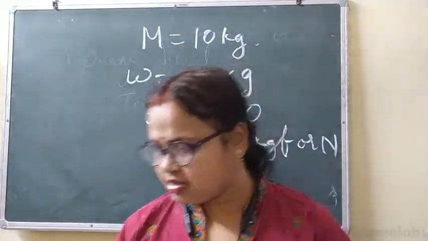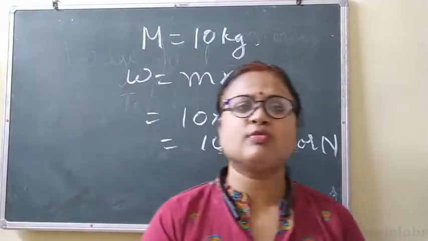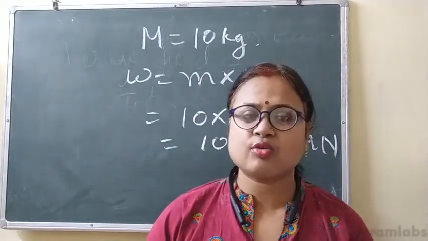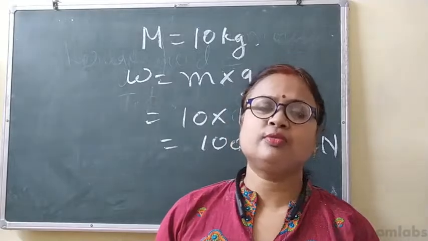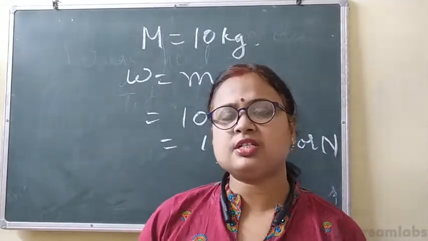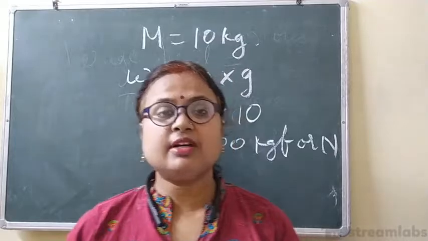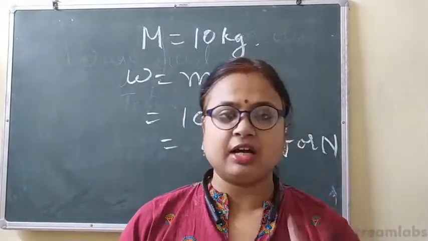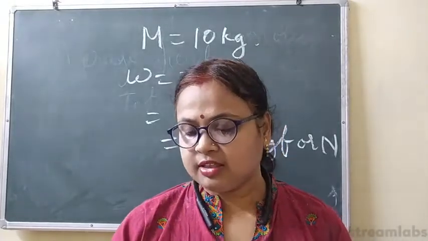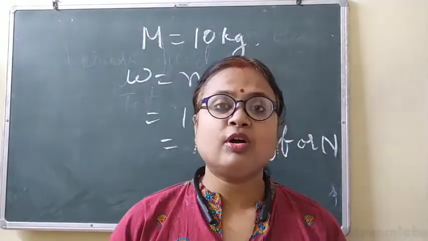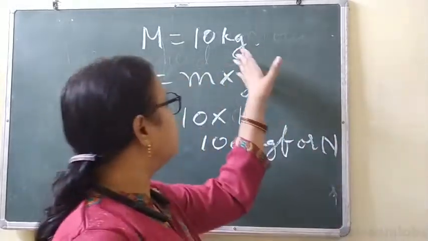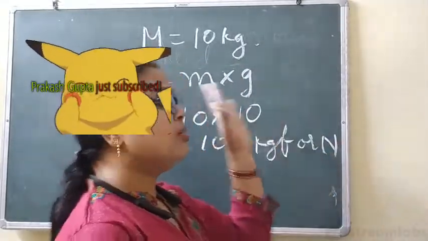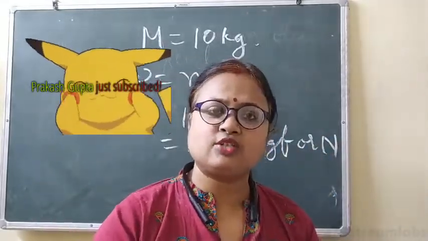Now the difference between mass and weight. The first difference you will write as a definition: the amount of matter contained in a body is called mass, and the force with which Earth attracts any object towards itself is called weight. The second is that the SI unit of mass is kilogram and the SI unit of weight is what? Kilogram force or Newton. Then another one is that the mass of the body is a constant quantity. Clear? 10 kg mass means everywhere it will be 10 kg. But what about the weight? The weight of the body is not constant. It varies from place to place.